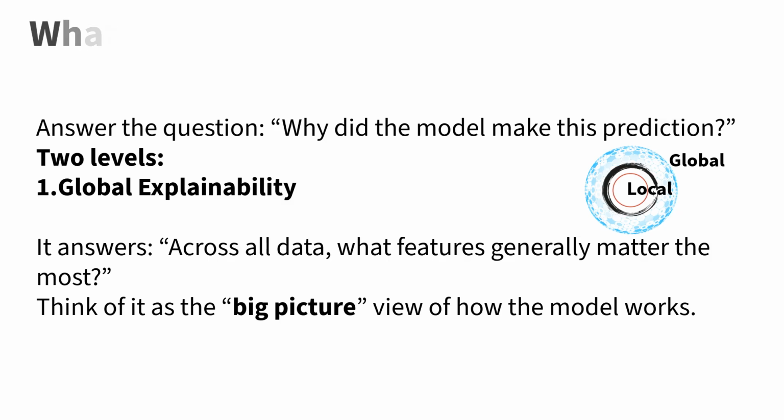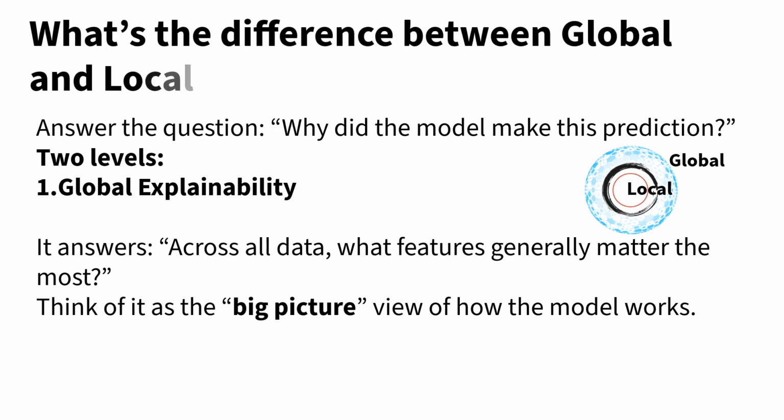What is the difference between global explainability and local explainability? Think of global explainability as understanding the forest and local explainability as looking closely at a single tree. When we talk about explainability in machine learning, we mean answering the question why did the model make this prediction? So, for this process, we have two levels, global explainability and local explainability. In global explainability, this looks at the model as a whole. It answers across all data what features generally matter the most.